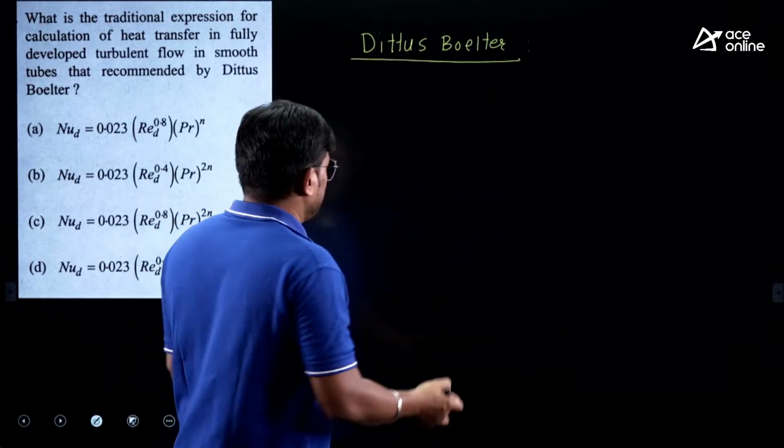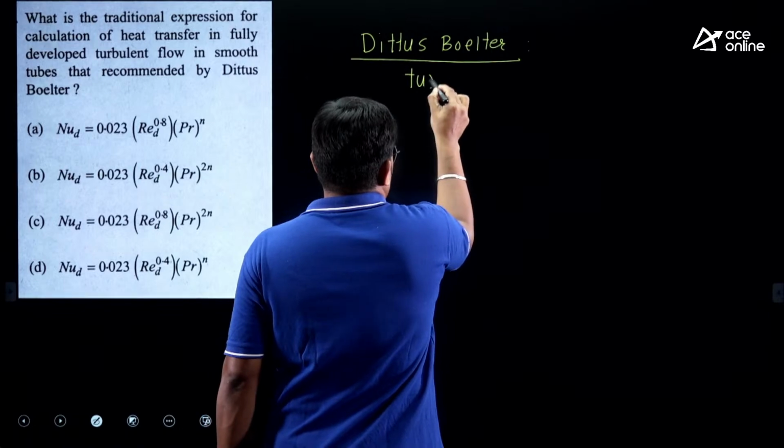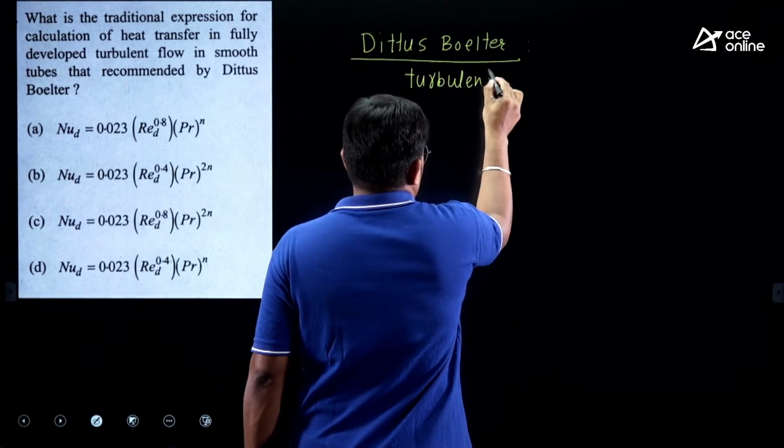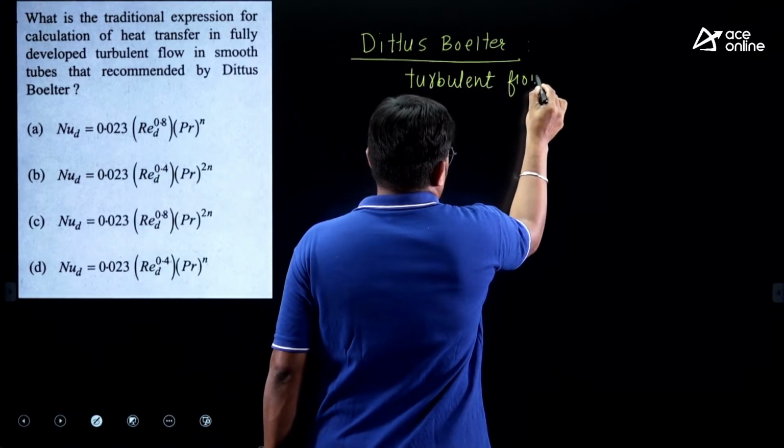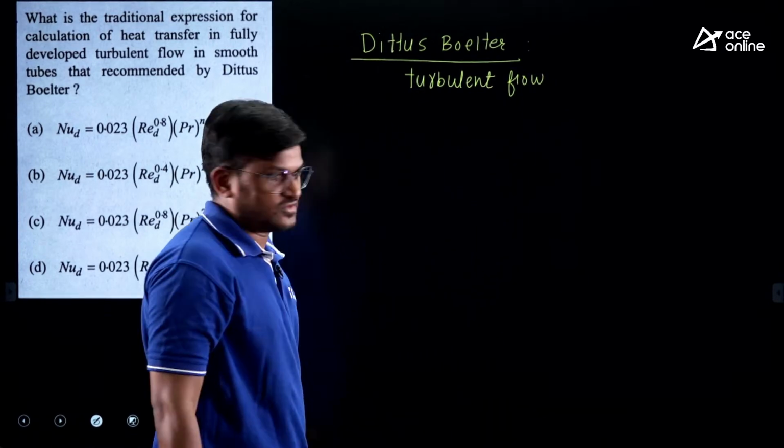This is the equation used for turbulent flow.